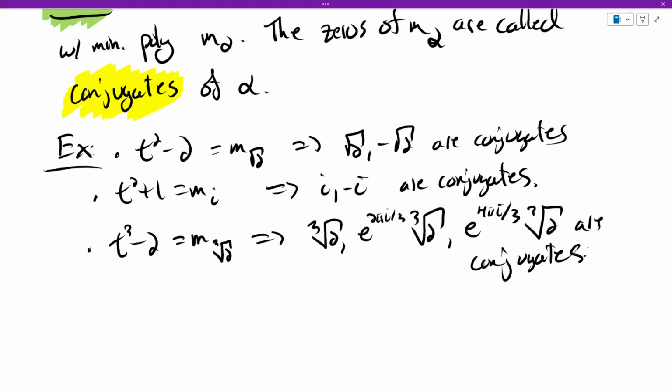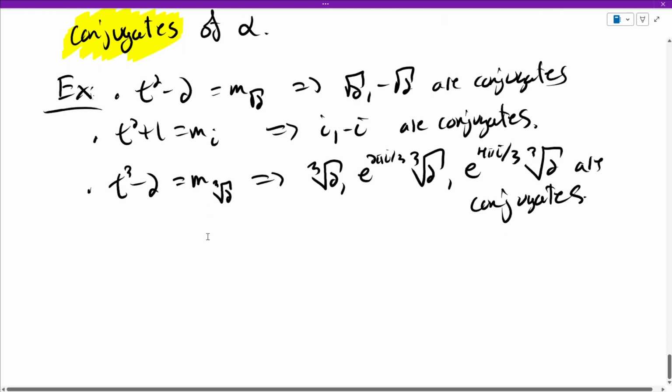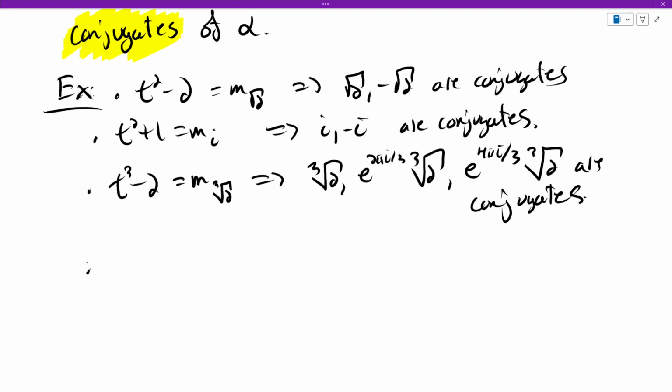So somehow all of the roots are algebraically the same, and we'll see later that this idea of conjugates is helpful for figuring out where roots go under certain automorphisms. Something we looked at a little bit in chapter 1. Let me notice one thing though. You could say, well, what about the polynomial? Let's even put a cautionary sign.